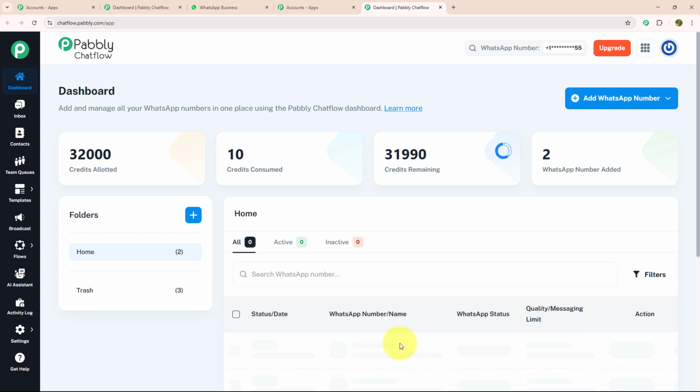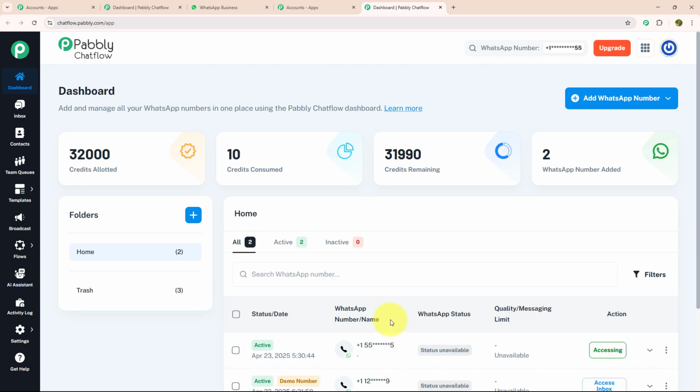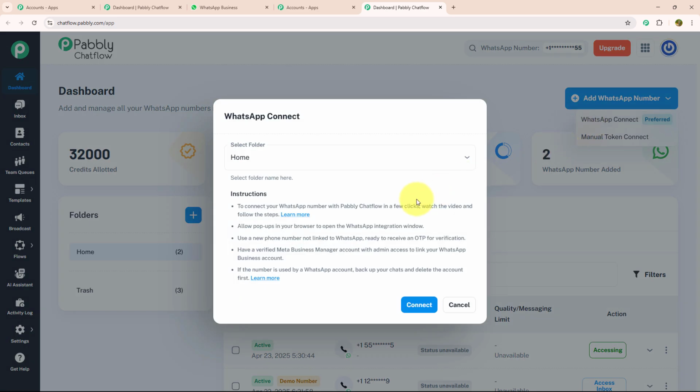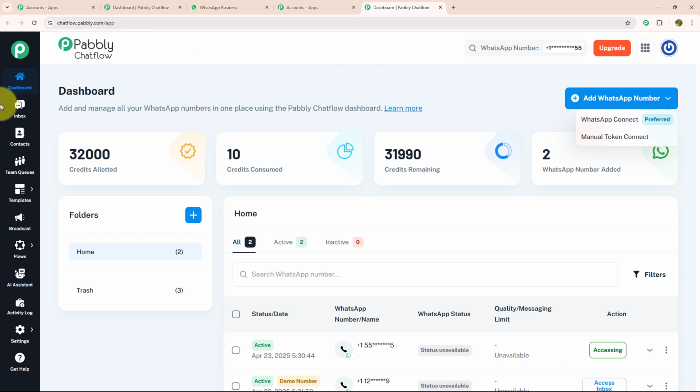From there, you will be redirected to the dashboard page. Over here, you can add and manage all your WhatsApp numbers from one place using Pabbly Chatflow. To add a WhatsApp number, you just need to click on the Add WhatsApp Number button, which is given on the top right corner. Inside this, there are two options, WhatsApp Connect and Manual Token Connect. In Manual Token Connect, you need to enter the Meta Access Token, phone number ID, and WhatsApp Business Account ID manually. But in WhatsApp Connect, you just need to verify your Meta Business Manager account and link your WhatsApp business account with it. Not only that, there are many more features on the dashboard.